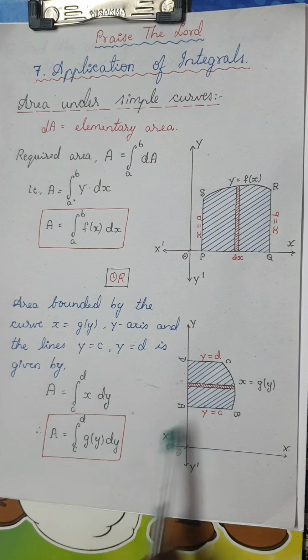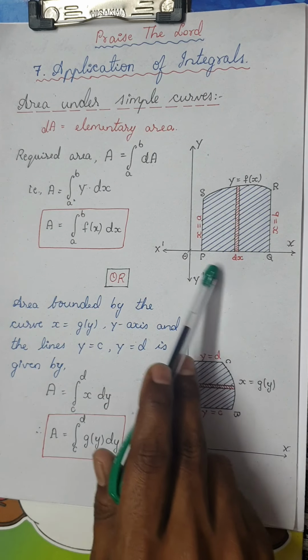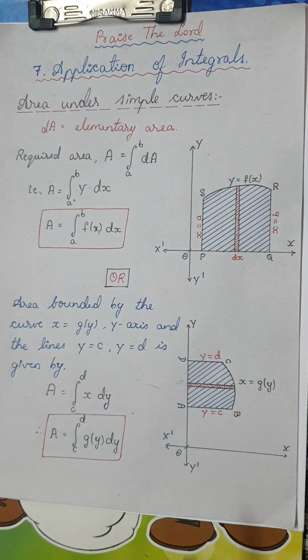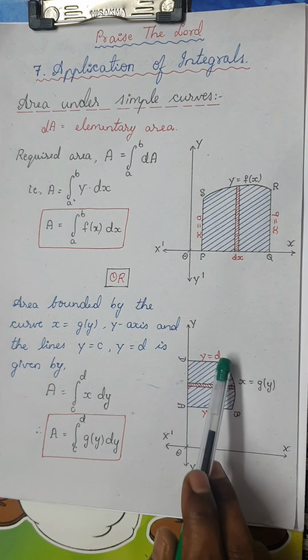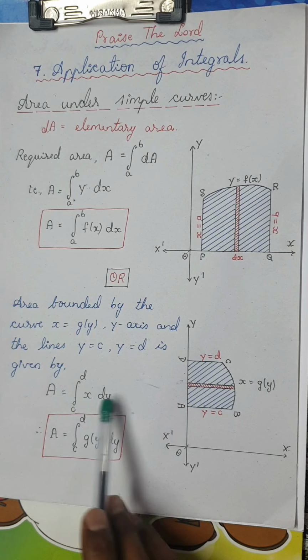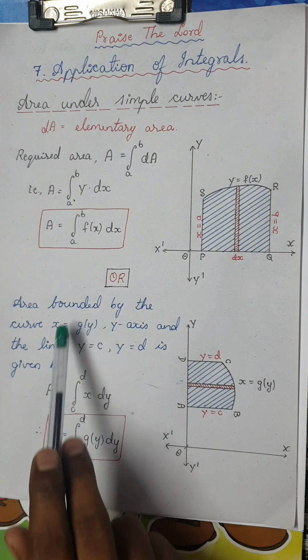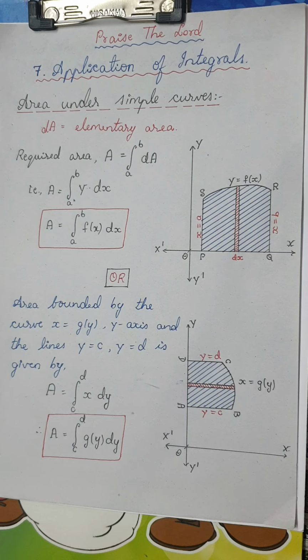A is equal to the integral from c to d. There it was from a to b; it is just a constant, you need not worry much. So area from c to d of x dy, where x would be a function of y. Once you know the exact curve, you can easily solve the area bounded by that curve. So this is the basic concept of area under the simple curve.